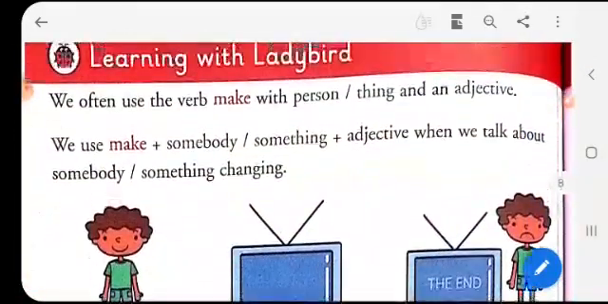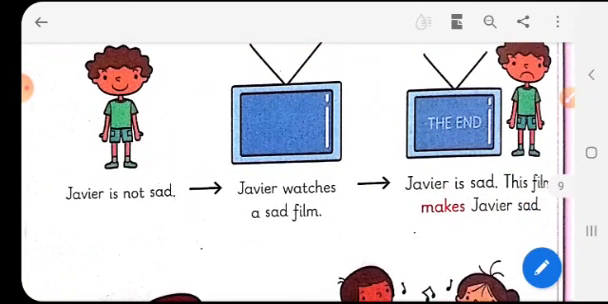Now let's see something very important. We often use the verb make with a person or thing and an adjective. So we use the verb make with a person, that is a noun, a thing, and an adjective. We use make plus somebody or something plus adjective when we talk about somebody or something changing. Let's see how it is done.